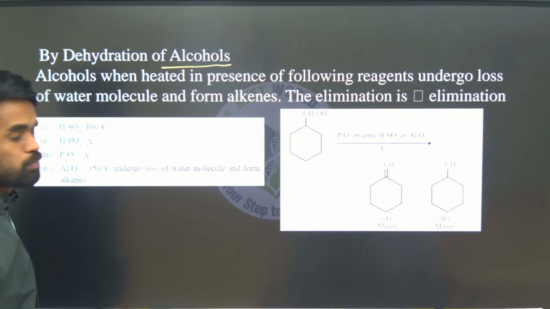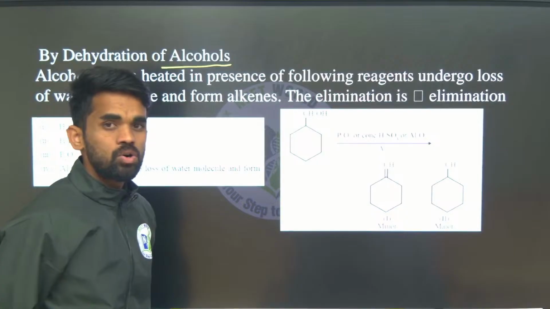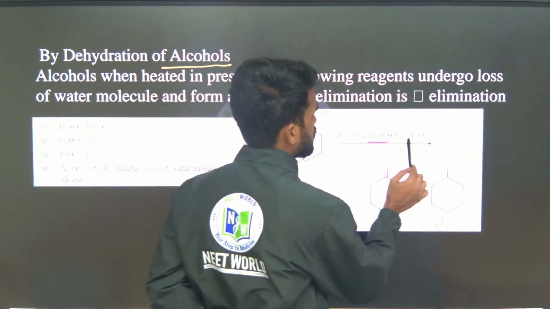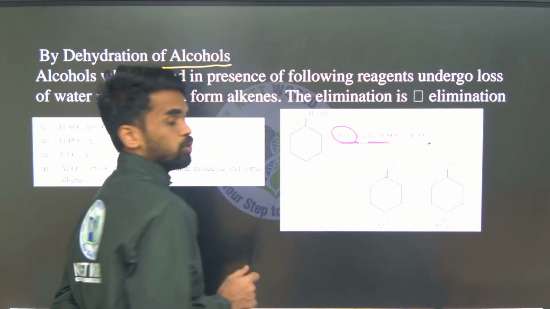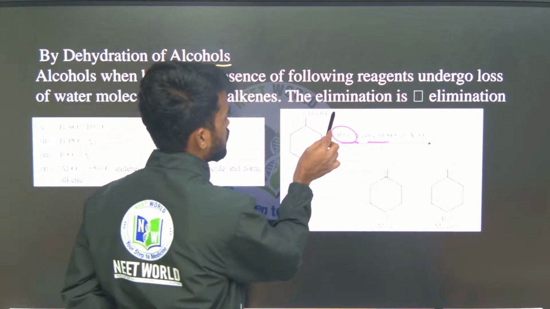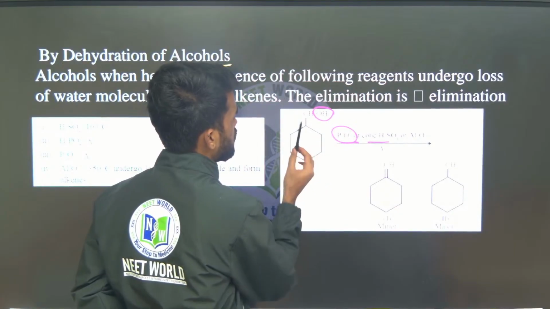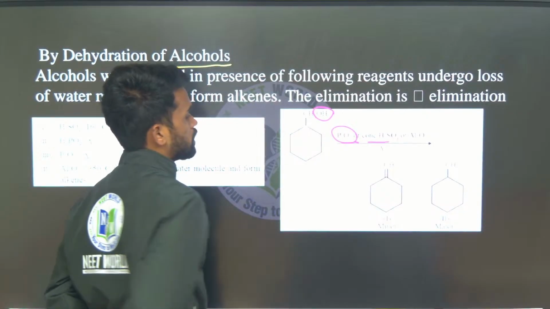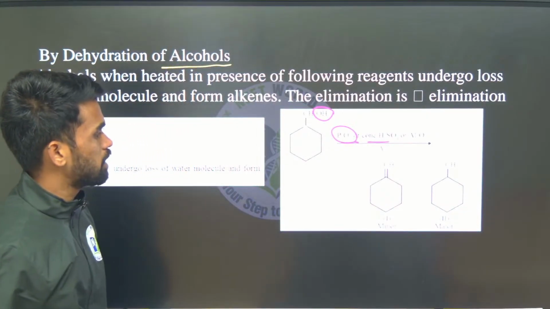Here we need to use protic acids, concentrated sulfuric acid, or dehydrating agents like P2O5. It will dehydrate, removing OH from here and a beta proton. Here also a beta proton is removed, and that will generate a product.